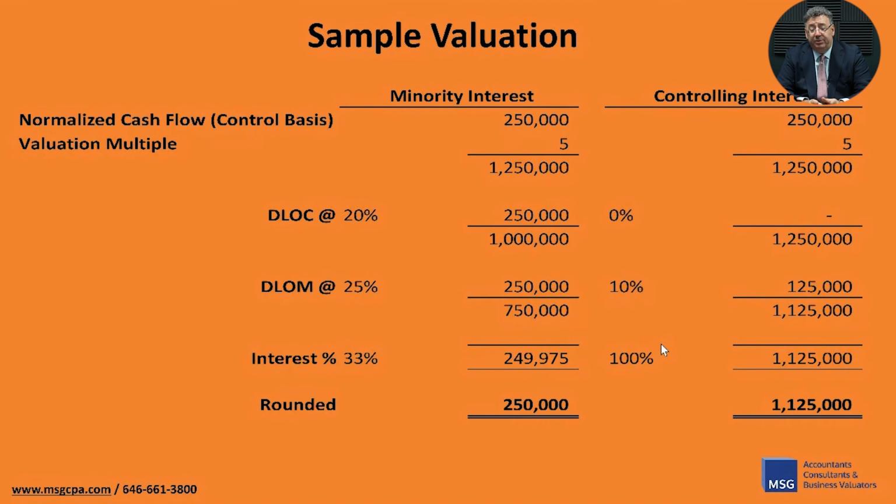What you should get from this exercise is that a 1/3 interest based upon the controlling amount that we computed of $1,125,000 is greater than the 1/3 interest that we calculated in the minority column.